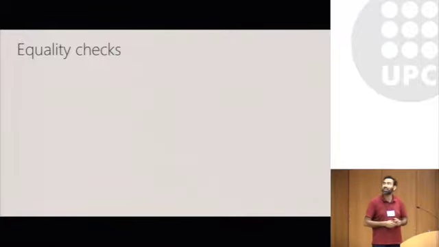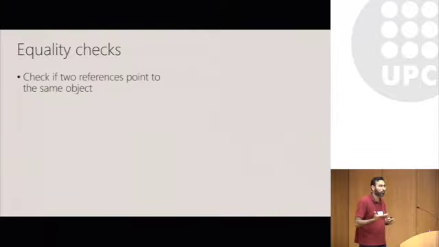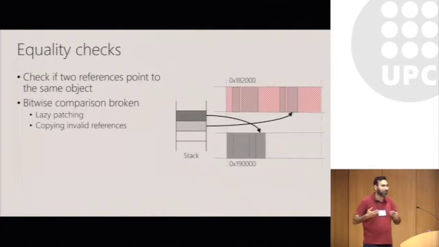The other thing that happens when you use lazy patching and don't patch all pointers eagerly and leave some of them invalid is that equality checking breaks. Now, equality checking is a core primitive in safe languages that allows you to take two references and tells you whether those references are equal or not. Because some references are to objects that have already been promoted, and some are to objects that haven't, if you do a bitwise comparison of two references, it won't give you the same result because the objects are in fact in different generations.